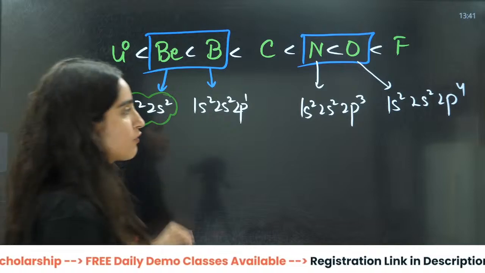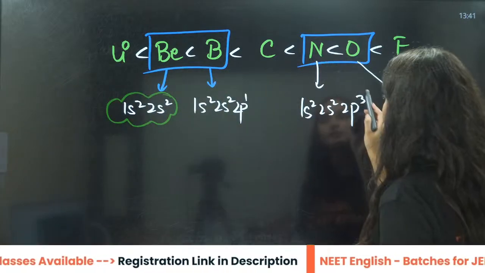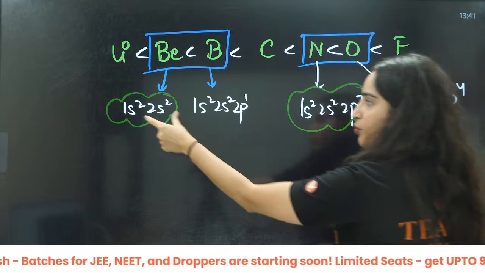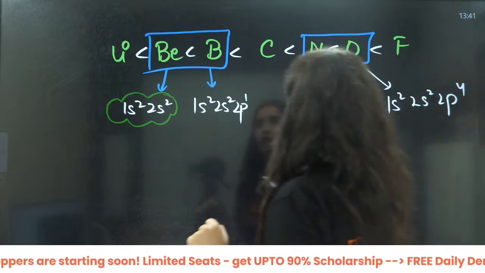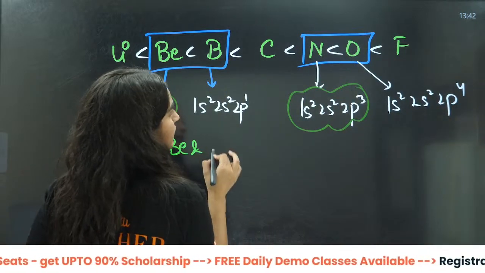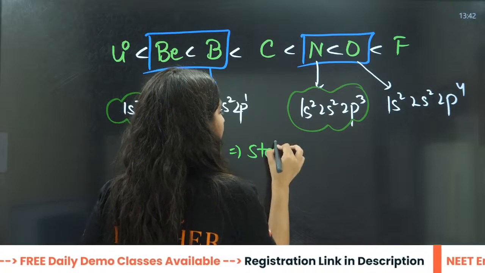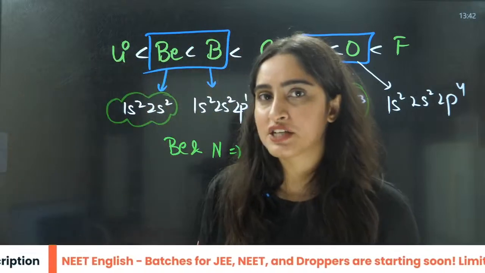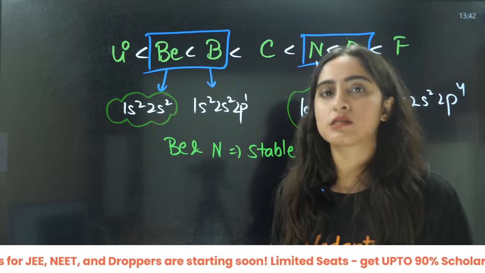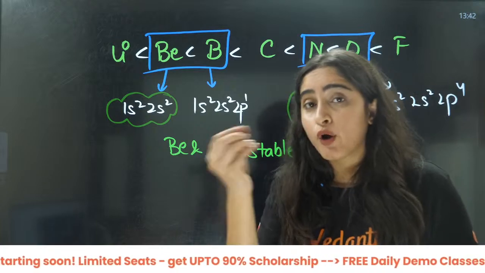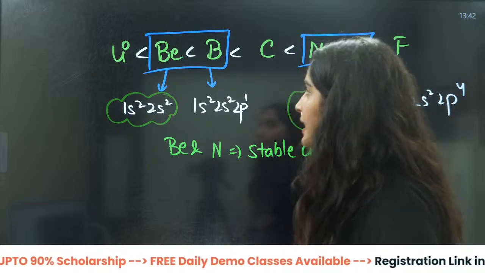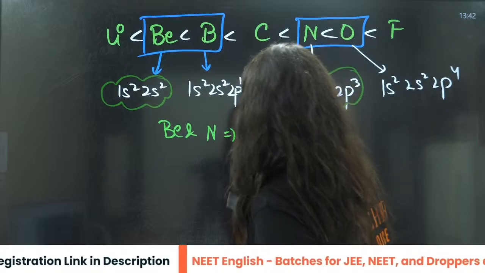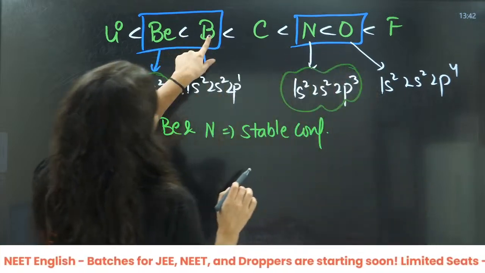Now you see, this is a stable configuration. It is a fully filled configuration. This is also a very stable configuration, half filled. In beryllium, the subshells are fully filled. So beryllium and nitrogen have stable configuration. Whenever you see a stable configuration, ionization energy will increase, because it is very difficult to take out an electron from a stable configuration. That is why the ionization energy of beryllium will be more than boron.